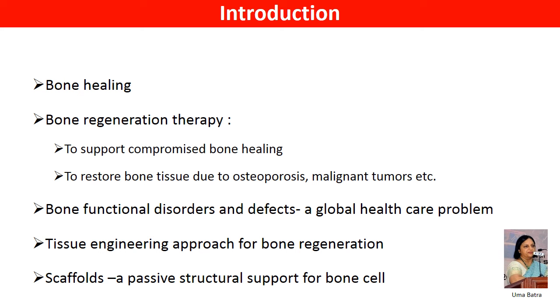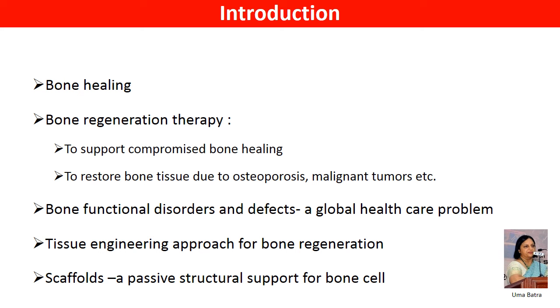In this context, functional disorder and defects of bone have become a global healthcare problem. The clinical demand for engineered bone tissue has been growing in recent years. Tissue engineering is one of the approaches to tackle this problem by regenerating bone tissue.